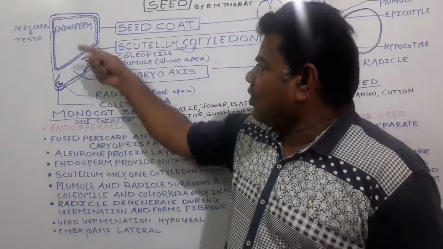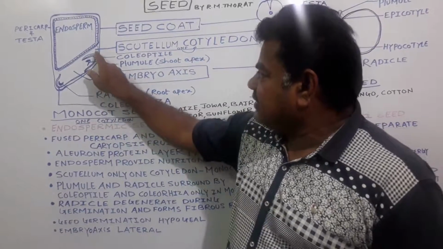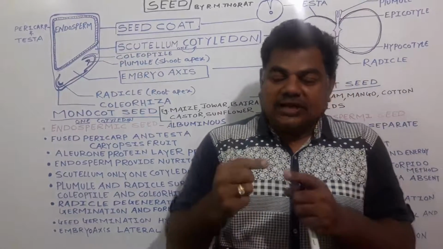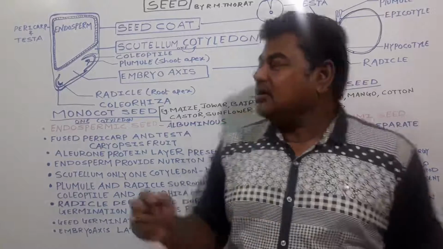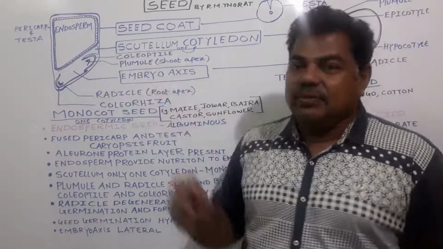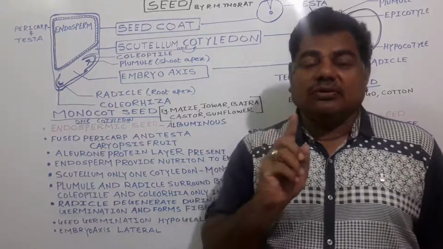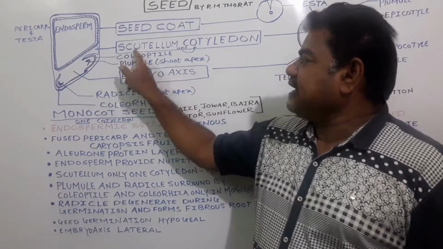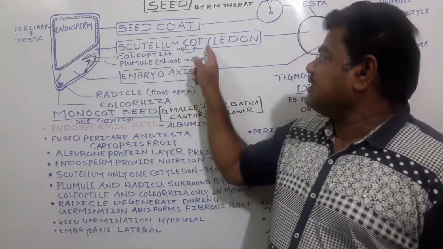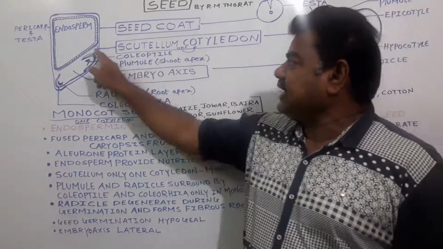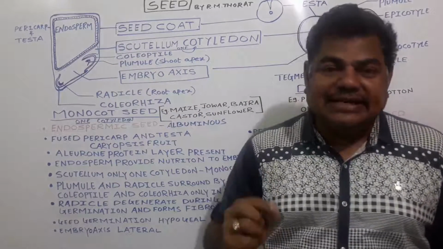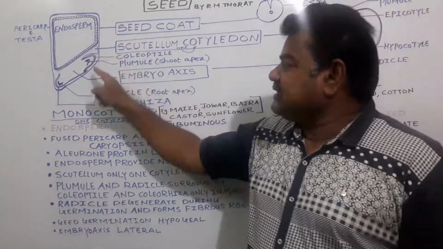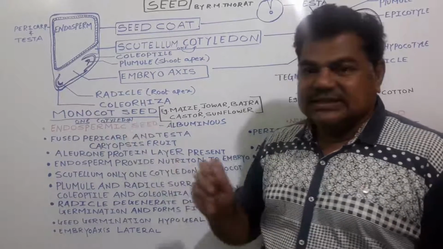In the case of a monocot seed, for example maize, this structure we call a scutellum, and that scutellum is a papery structure. Actually, this scutellum is nothing but the one cotyledon, Bijapatra. Only one cotyledon is present here in the case of this monocot seed, maize, jawar, bajra, due to which we call these seeds monocot seeds.